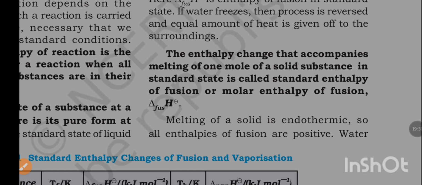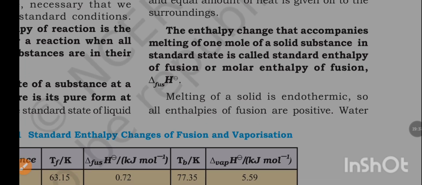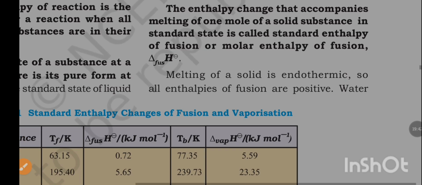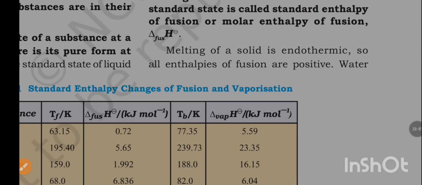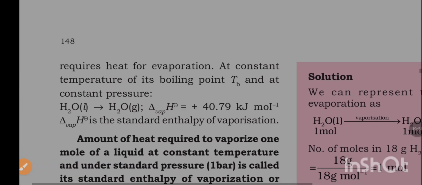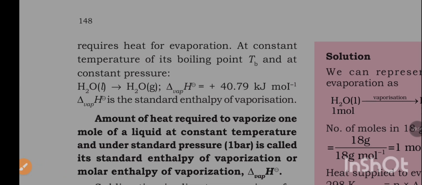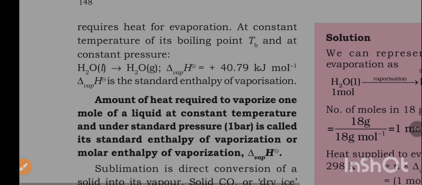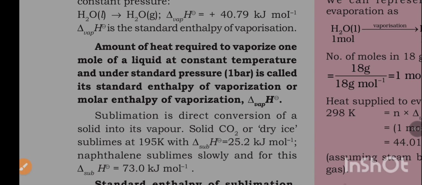The enthalpy change that accompanies melting of 1 mole of a solid substance in standard state is called standard enthalpy of fusion, or molar enthalpy of fusion. Melting of a solid is endothermic, so all enthalpies of fusion are positive. Water requires heat for evaporation at the constant temperature of its boiling point Tb and at constant pressure. The amount of heat required to vaporize 1 mole of a liquid at constant temperature and under standard pressure of 1 bar is called standard enthalpy of vaporization, or molar enthalpy of vaporization.